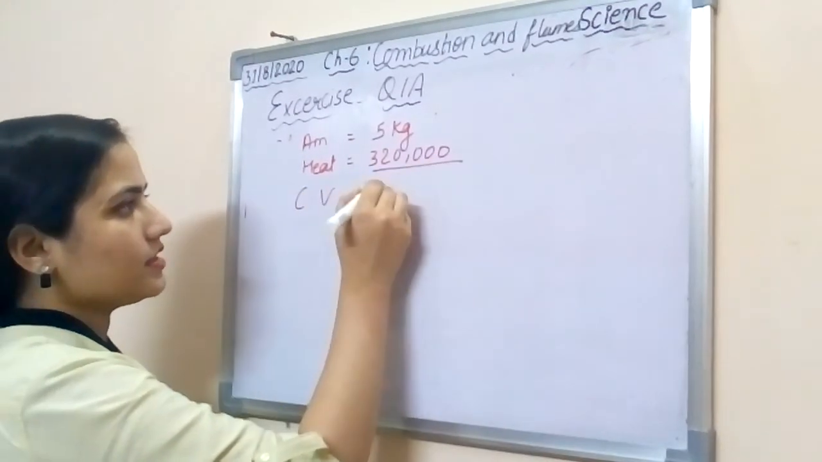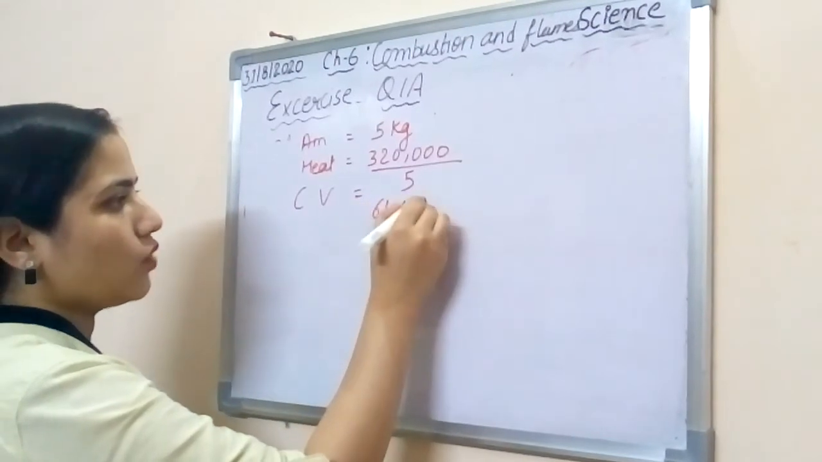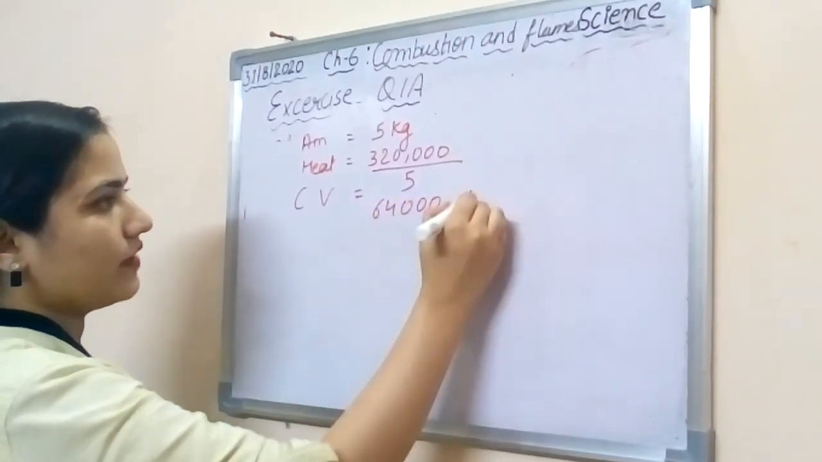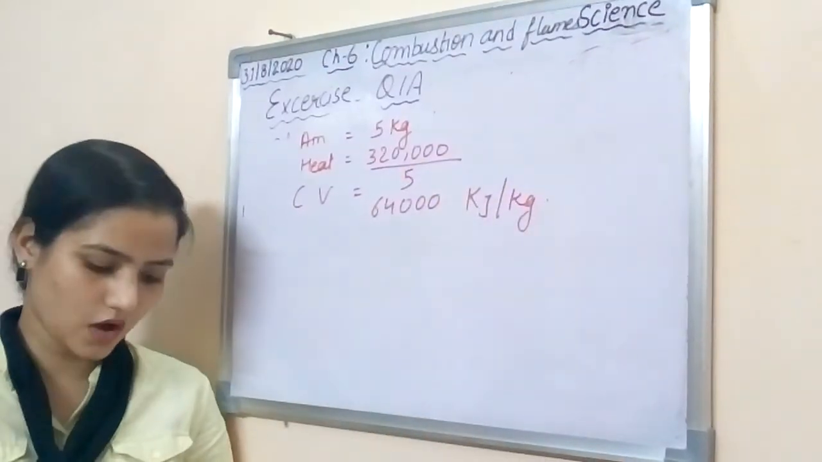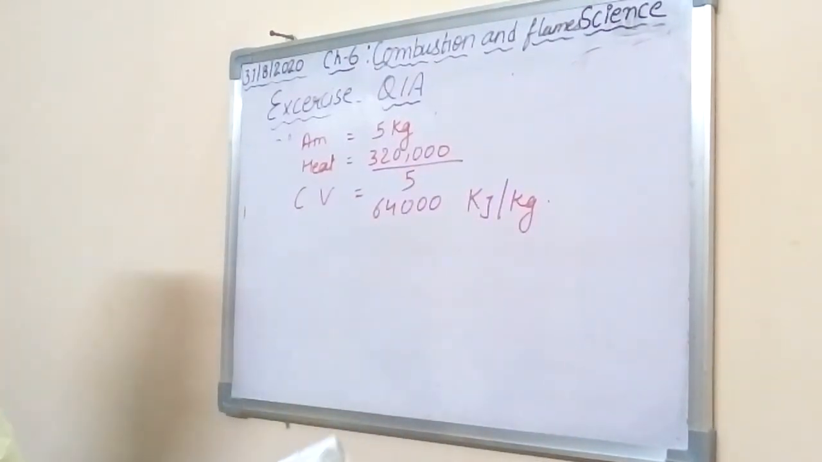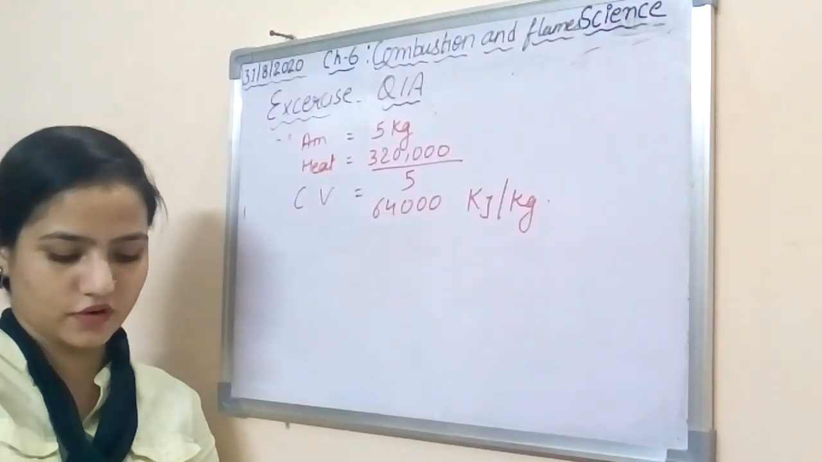So we will put this upon 5. Definitely you will get the answer 64,000. That is your calorific value calculated in kilojoule per kg. Okay. So this is how we have done this. Now similarly, question number 14: is rusting of iron a combustion process? Give reason for your answer.